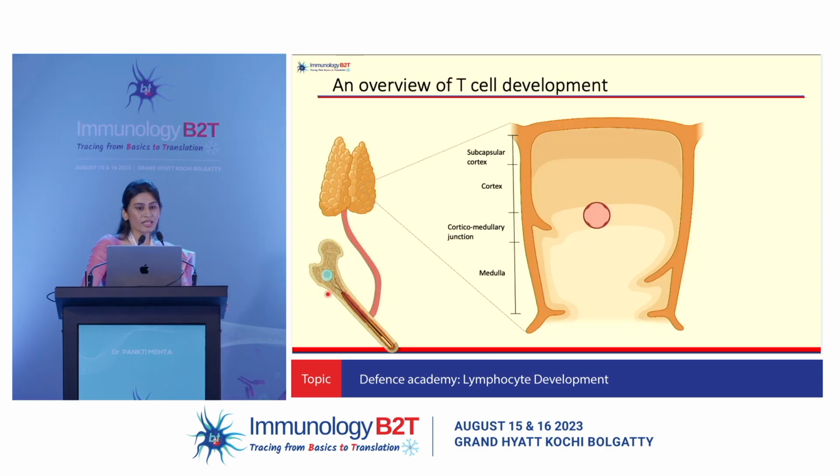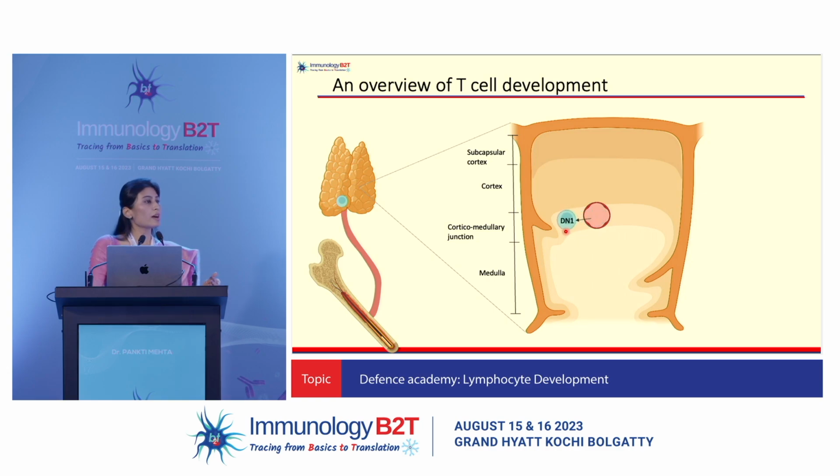So you have your T cell progenitors coming from the bone marrow and entering the thymus. Now what is the thymus? It is a well-encapsulated gland located in the chest, covered by a capsule which divides it into multiple lobes. Further, each segment is divided into the medulla, the corticomedullary junction, cortex, and the subcapsular cortex. So you have the progenitors entering through the blood vessels at the corticomedullary junction and moving through various phases to mature into T cells.